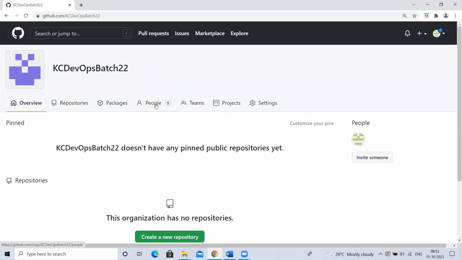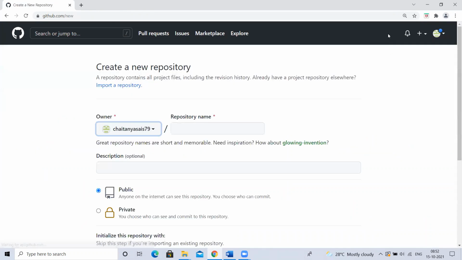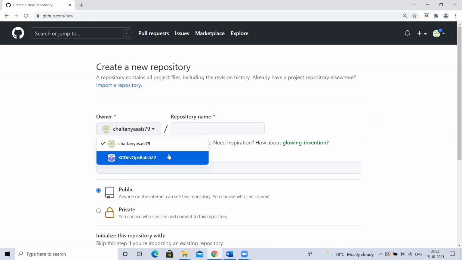How many people are part of this organization? Only one. Okay, first I'll come to this. Let me create a repository now. New repository. Now you observe here, earlier we had only this option, but now it is showing organization as well.